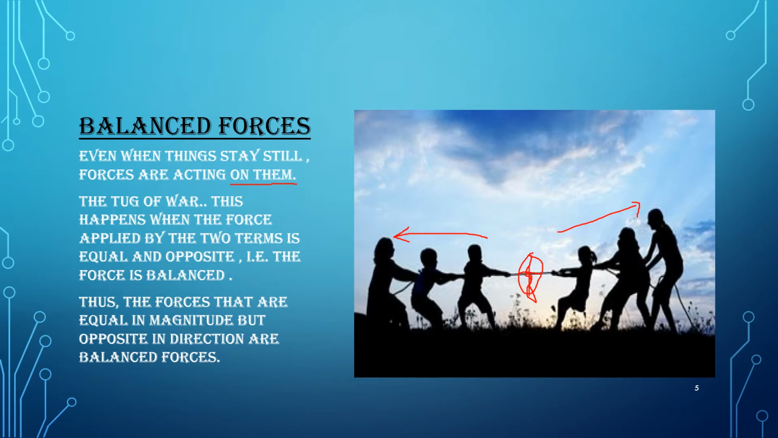The forces that are equal in magnitude but opposite in direction are called balanced forces. Here the force applied on this side and the force applied on that side are equal and opposite. Because of that, the object at the center will never move from its place. These kinds of forces are called balanced forces.